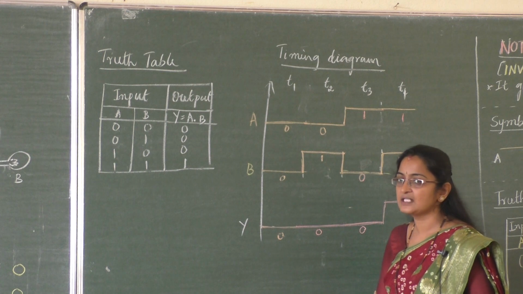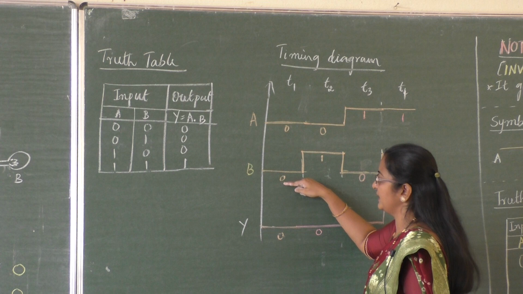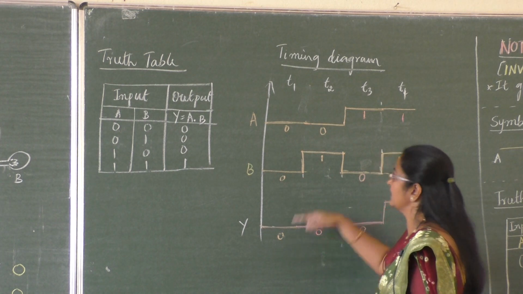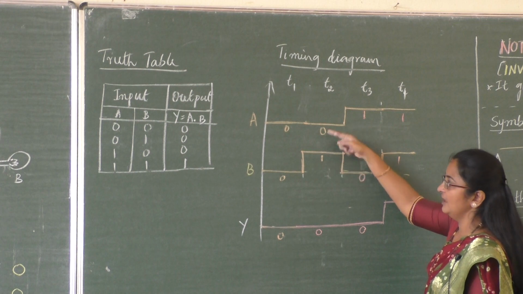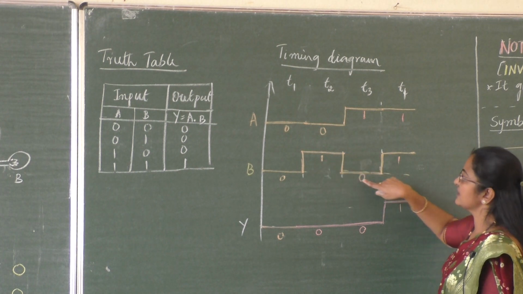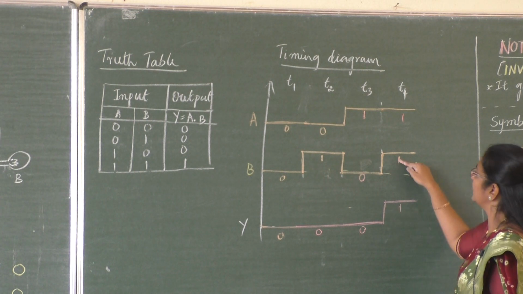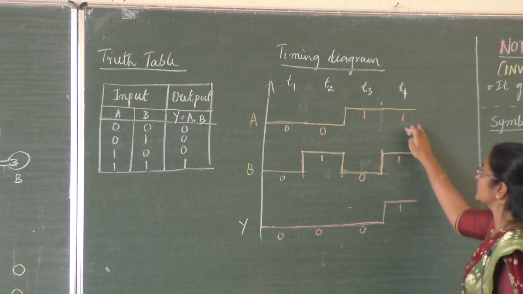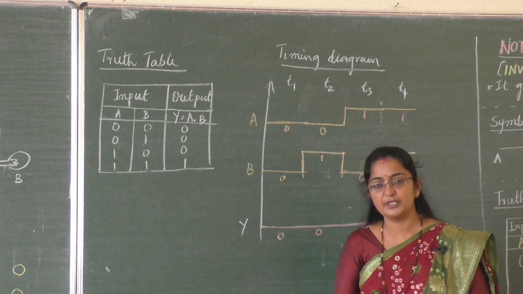Note down, students, the timing diagram values. If input A is 0 and B is 0, the output will be 0. Either 0, 1 for A, B or 0, 1 for B, A, the output will always be 0. It will be 1 only when both are 1. So using this concept we can draw the timing diagram for any combination of inputs.